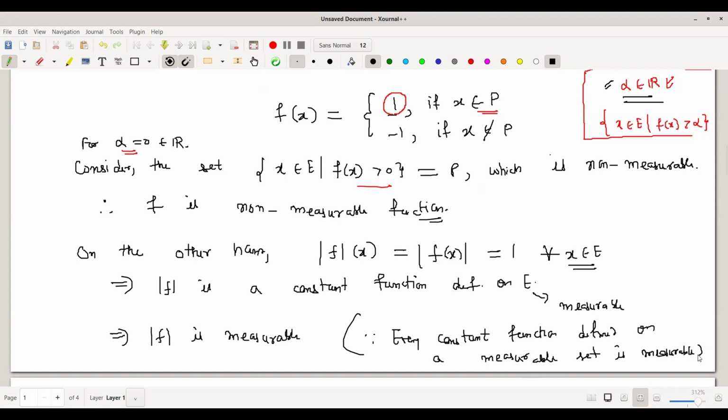So in this way, we have seen if a function is measurable, then its mod is always measurable, but the converse is not true.